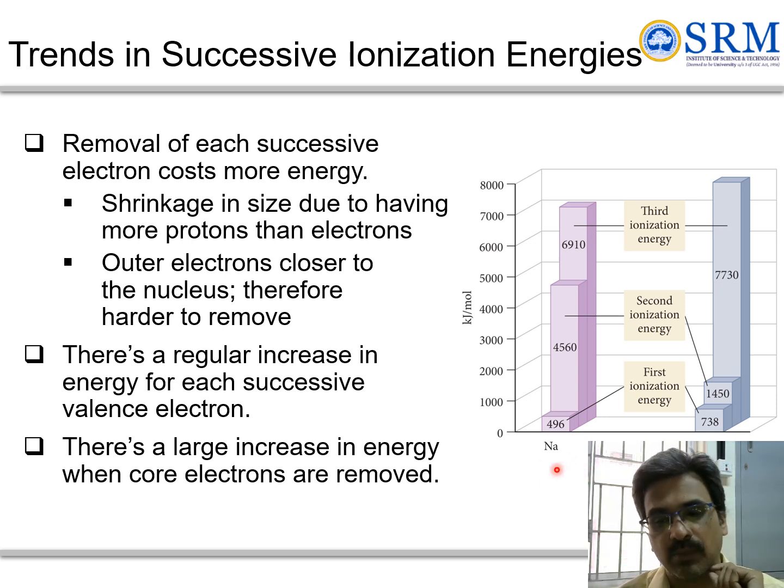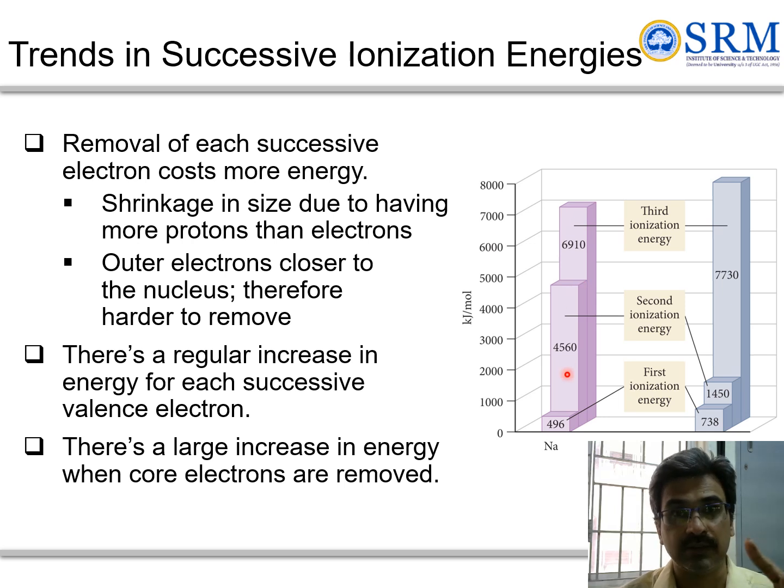Here is an example for sodium and magnesium. In the case of sodium, removal of one electron, the 3s1, is very easy. We can remove the first electron easily from the outermost shell, whereas for the next electron, which attains the neon configuration, we need to supply almost 10 times the energy.